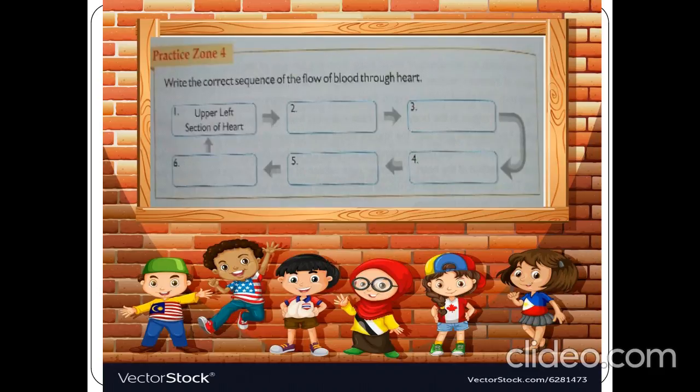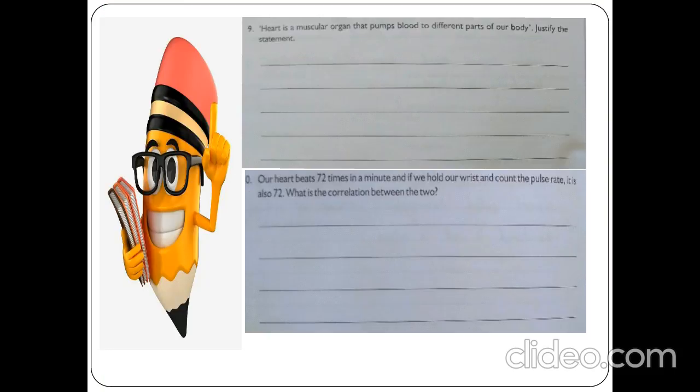So in the next slide you have to do a question about how the circulation of blood happens. What are the steps involved in the circulation of blood? You have to do that. Okay children, in the next slide there are two questions. You have to write these two questions and post them to me in the classroom app. These two questions will be available in your workbook, that is the 9th and 10th questions.